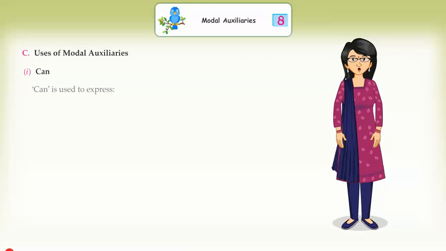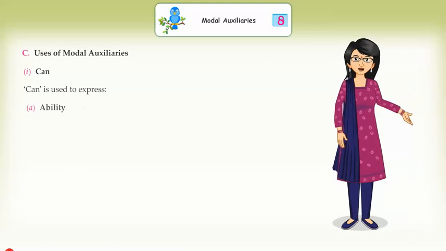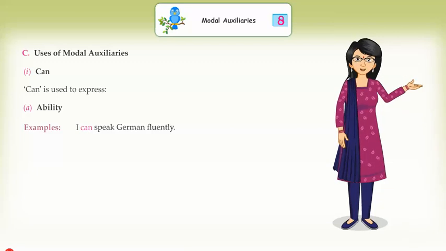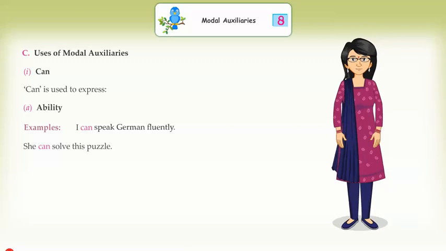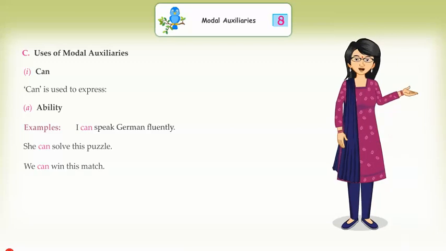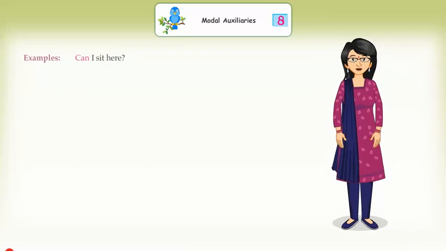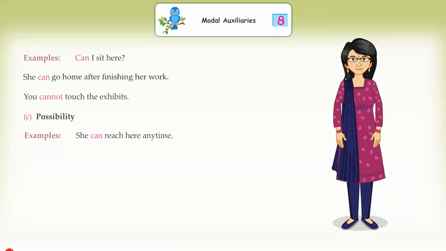First, can. Can is used to express A. Ability. Examples, I can speak German fluently. She can solve this puzzle. We can win this match. B. Permission. Examples, can I sit here? She can go home after finishing her work. You cannot touch the exhibits. C. Possibility. Examples, she can reach here anytime. He can tell a lie. Anyone can make mistakes.